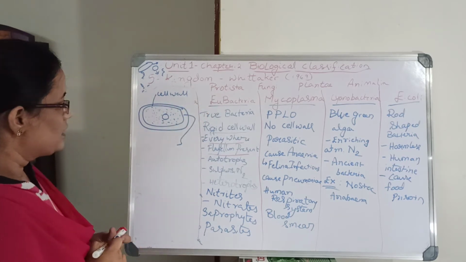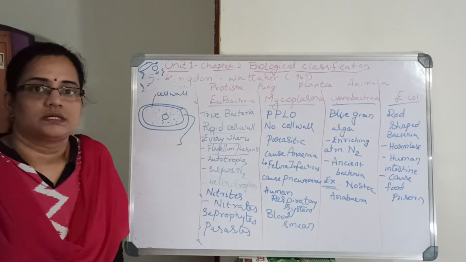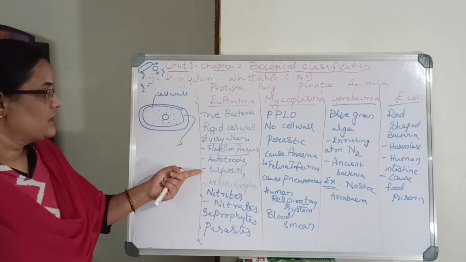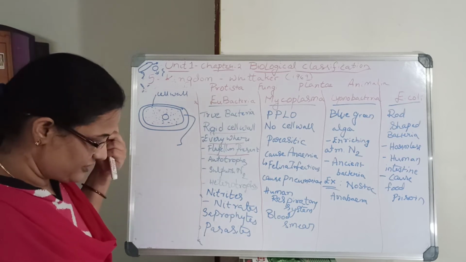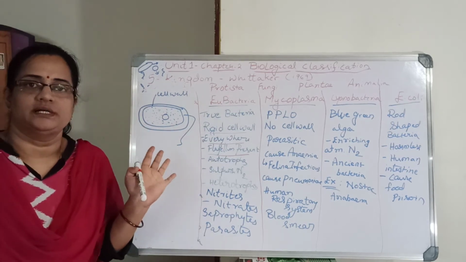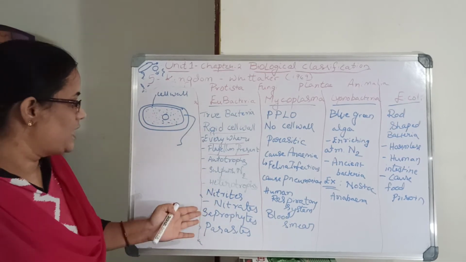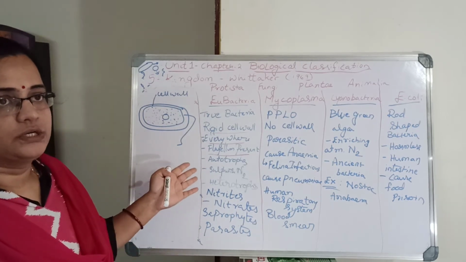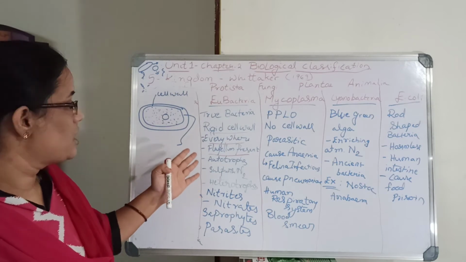All types of nutrition are found in these: autotrophs, heterotrophs, saprophytes and parasites. Nitrogen fixation in the nitrogen cycle, which you learned, is done by these bacteria.